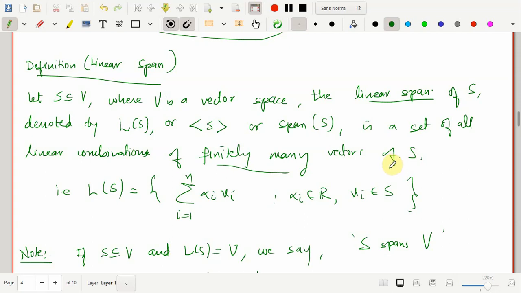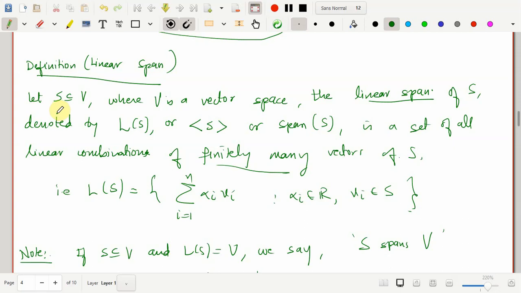I believe that you have watched my previous video on linear span. Today we will discuss some of the results on linear span, which will give you more idea of what we exactly mean by a linear span of a set. So before that, I'll just quickly go through the definition of linear span of a set.